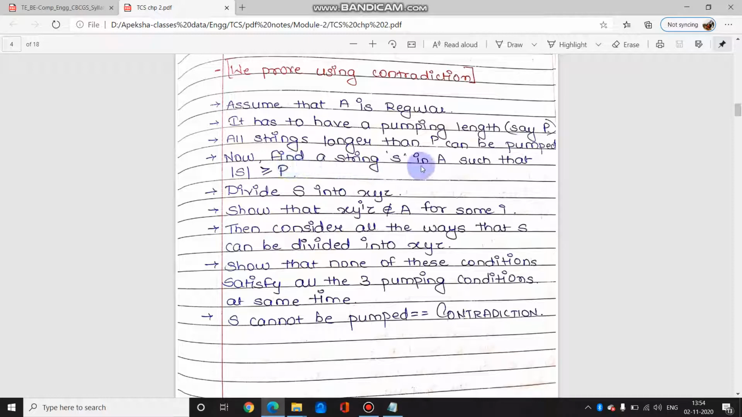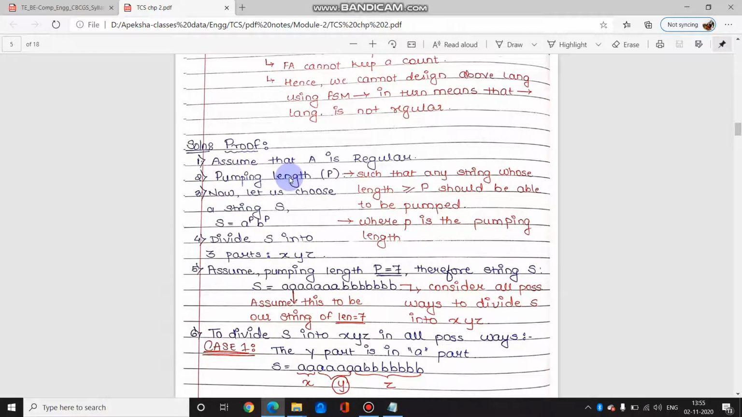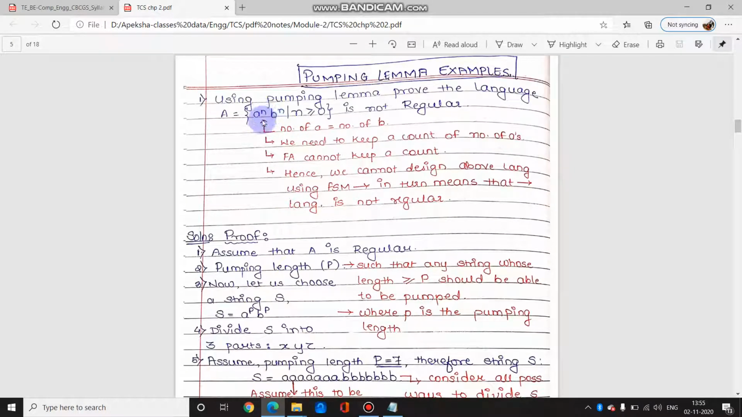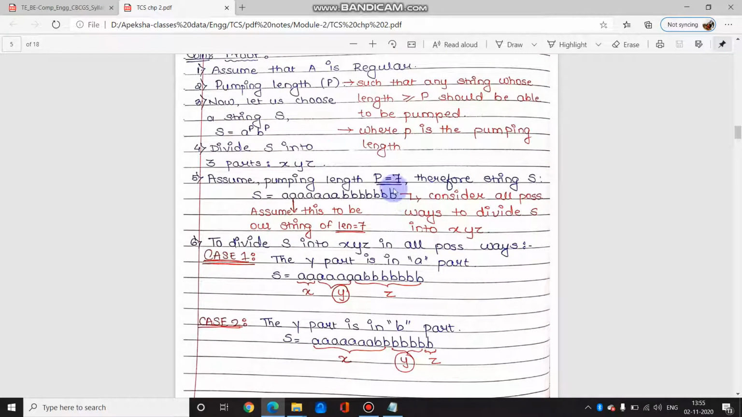Now, a string s in A such that length of s is greater than or equal to p. Then you create a string s from the language given in A such that this should be greater than or equal to your pumping length. So अगर हमारा pumping length 7 है तो greater than equals to या तो ये 7 हो सकता है या फिर ये 7 से ज़्यादा हो सकता है. And then we have to divide that s into 3 parts. So here we are assuming pumping length to be 7. Therefore the string s, now pumping length p का value is 7, so it is a raised to 7, b raised to 7. So we have 7 a's followed by 7 b's.